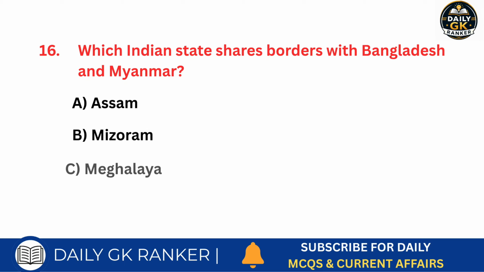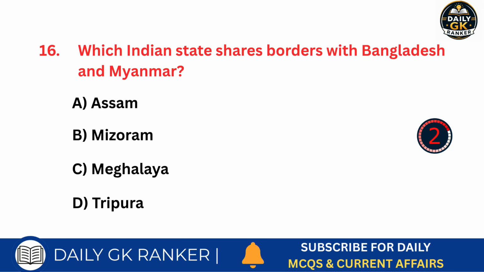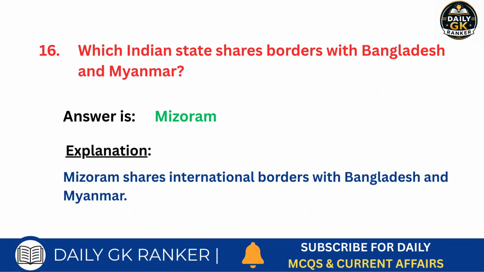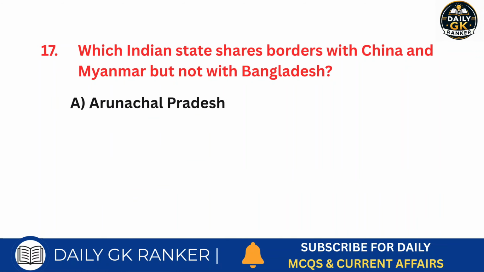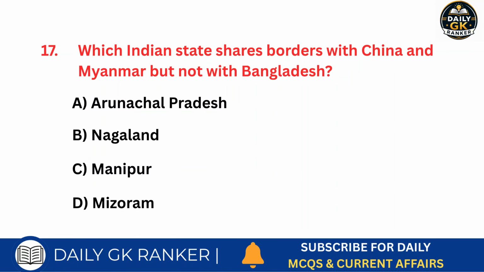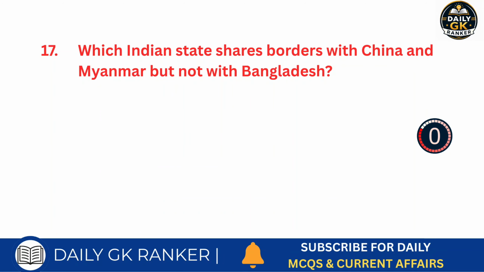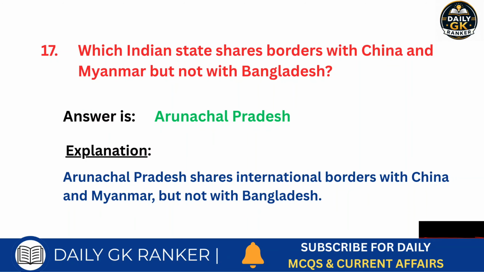Which Indian state shares borders with Bangladesh and Myanmar? Answer is Mizoram. Which Indian state shares borders with China and Myanmar but not with Bangladesh? Answer is Arunachal Pradesh.